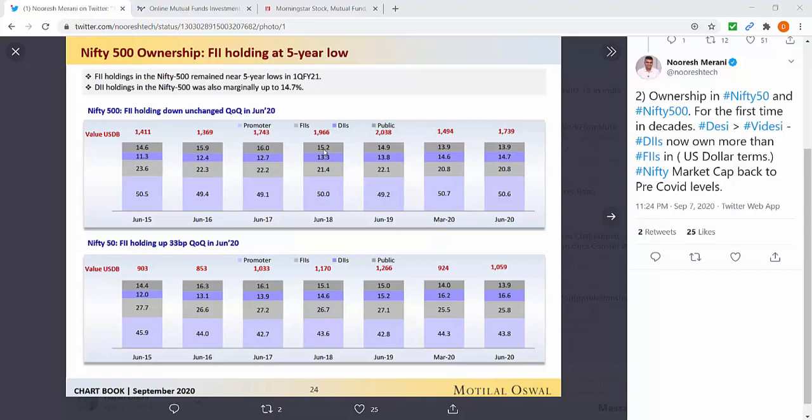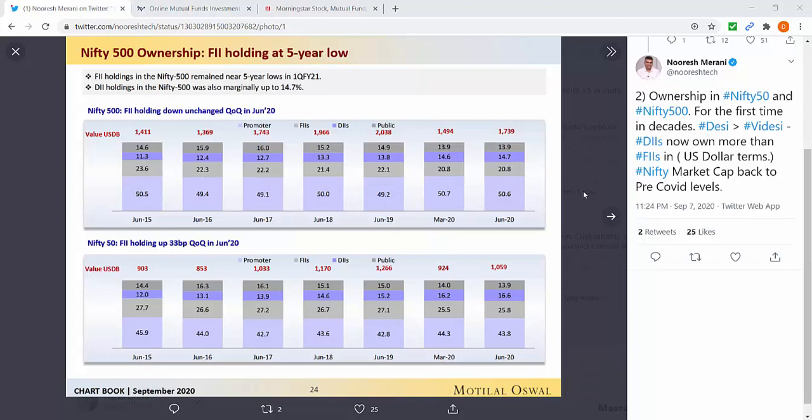In the same time, the holding of public has been more flattish in terms of Nifty 500 and also in terms of Nifty 50. And what is changing is the holding of FIIs, which is constantly reducing. That is, in case of Nifty 50, it has gone down from 27.7% to 25.8%. And in Nifty 500, it has gone from 23.6% to 20.8%.